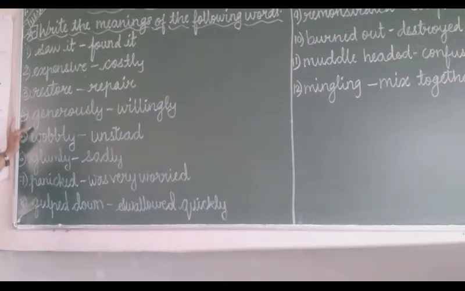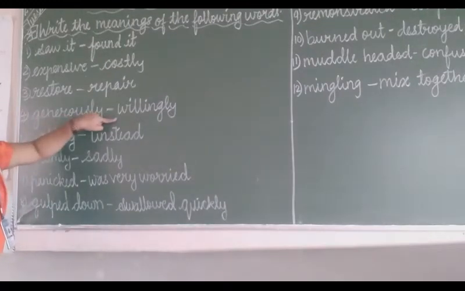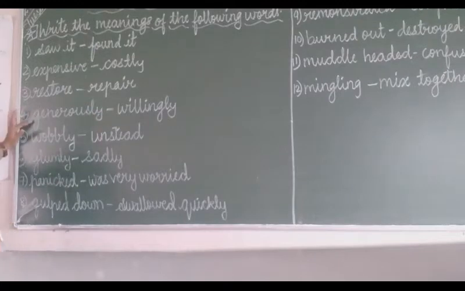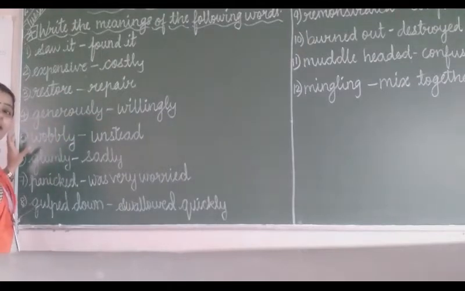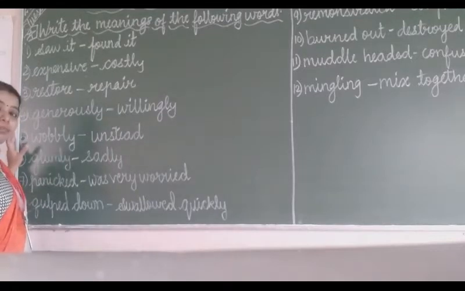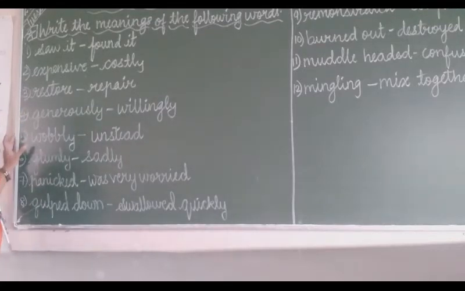Generously. Generously means willingly, doing something of your own will, that is called generously. Generously, willingly. Wobbly. Wobbly means when Velu got out of the train, at that time his legs were wobbling.